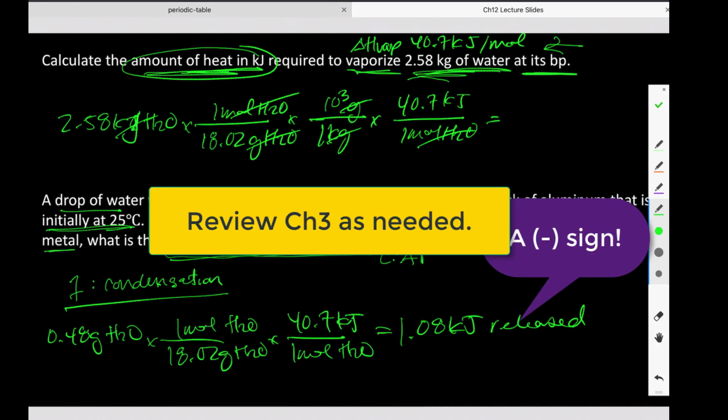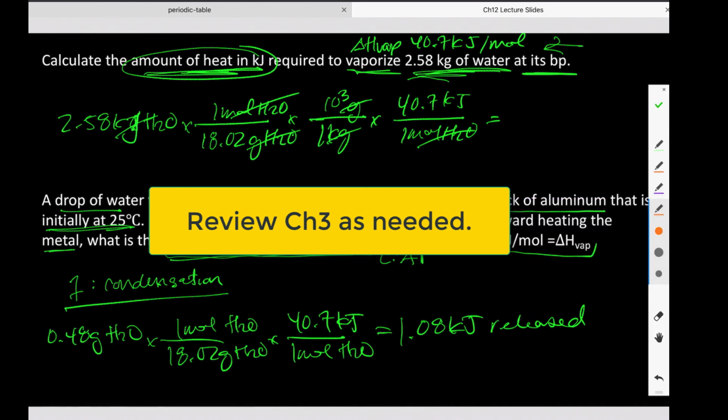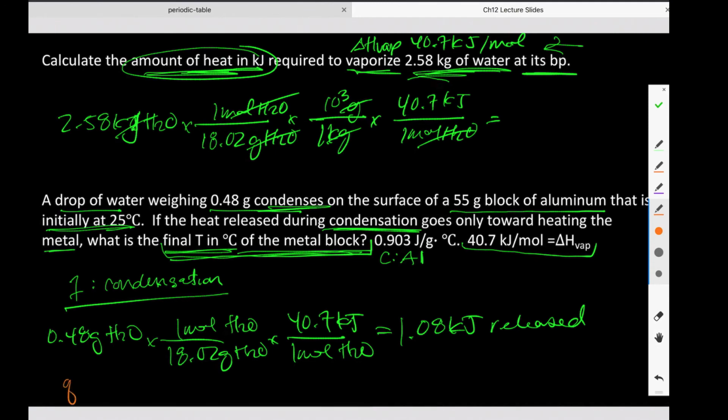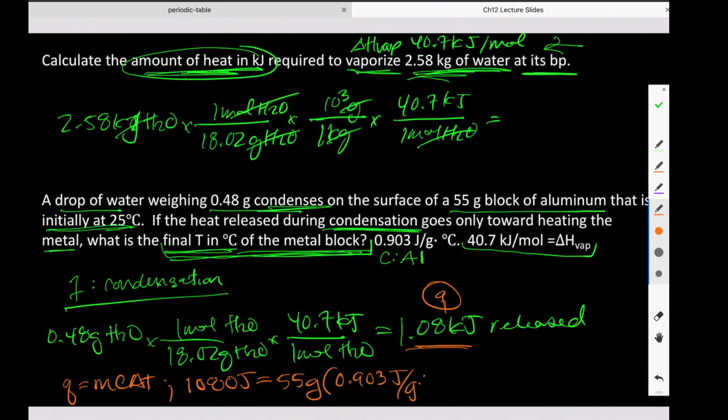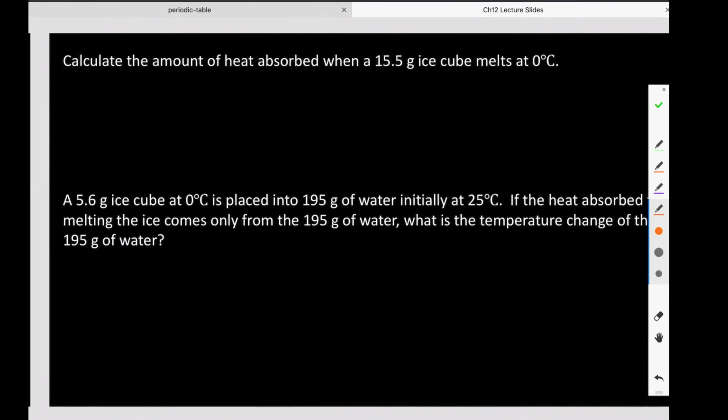I would like to know the final temperature. Does that sound familiar? Right, that goes back a couple of chapters again, where we have this equation, Q equals mc delta T, right? This is the Q. So 1080 joules are absorbed by that metal block. That metal block has a mass of 55 grams and has a specific heat of 0.903 joules per gram degrees Celsius. And I know that I have T final minus T initial, which is 25 degrees Celsius, right? So once I solve for T final, that's what's going to give us our answer. Yes? Make sense? All right, next problem.